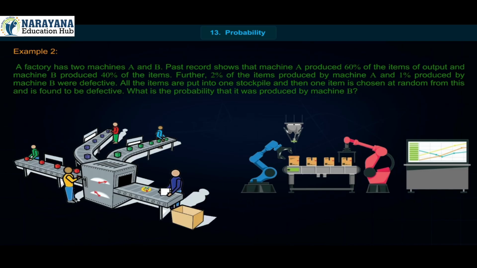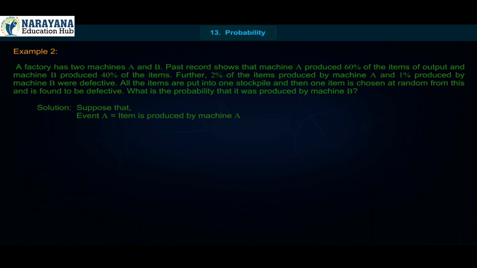Further, 2% of the items produced by machine A and 1% produced by machine B were defective. All the items are put into one stockpile and then one item is chosen at random from this and is found to be defective. What is the probability that it was produced by machine B?